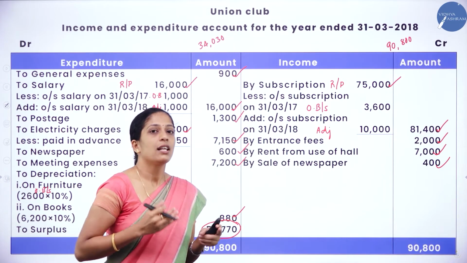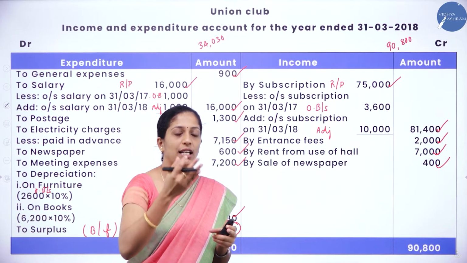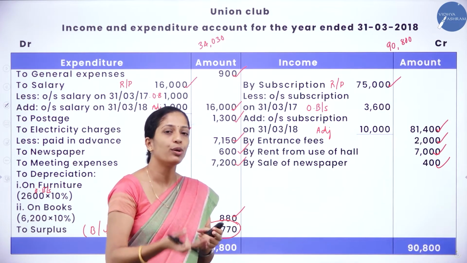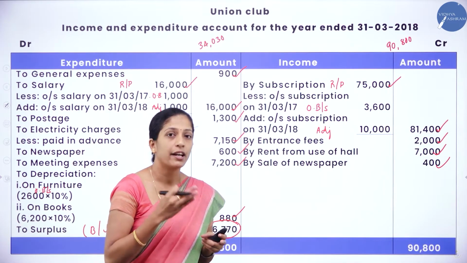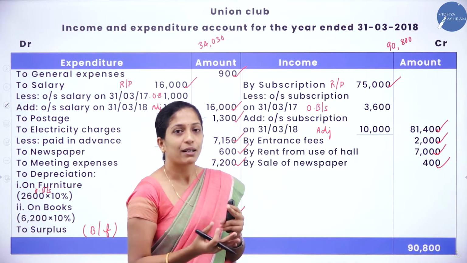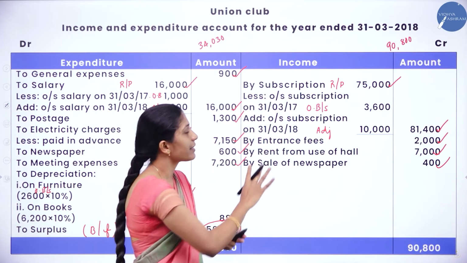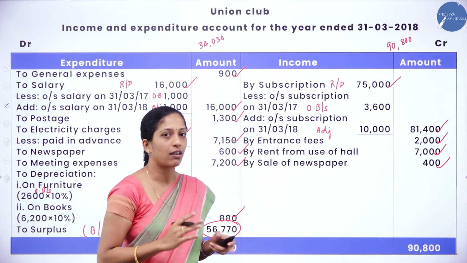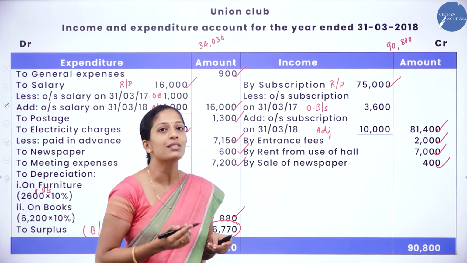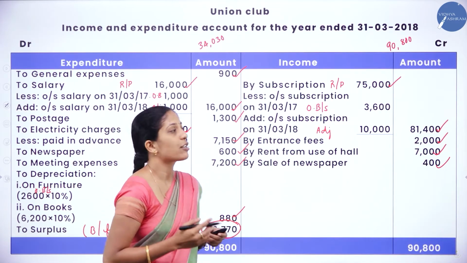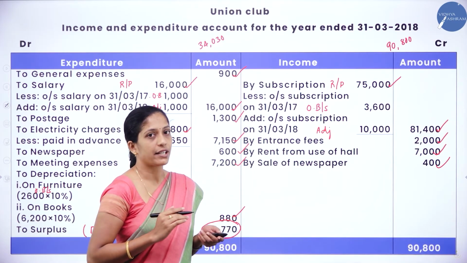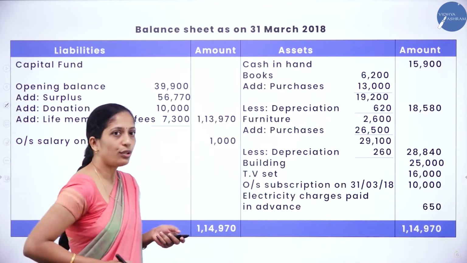So this is about income and expenditure account. The thing is that you have to take only revenue items, and if there is any adjustment relating to these items, it has to be considered. So you have to see both opening balance sheet as well as adjustment simultaneously. Clear? Our balancing figure was surplus, that is excess of income over expenditure. Now we shall go through balance sheet.